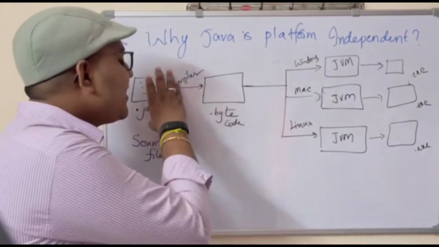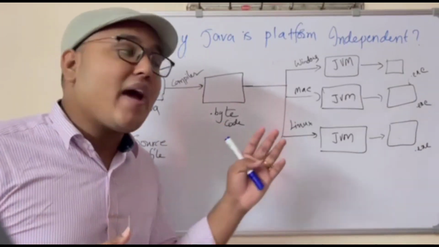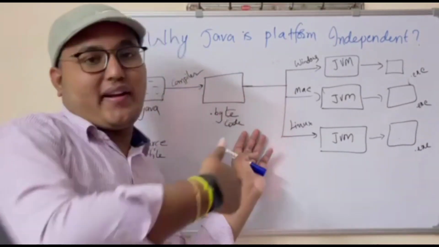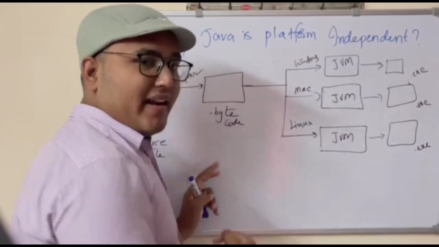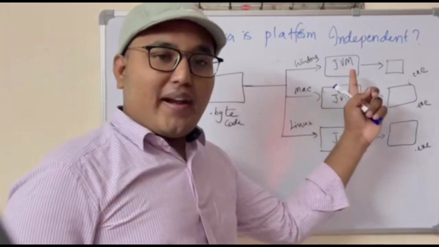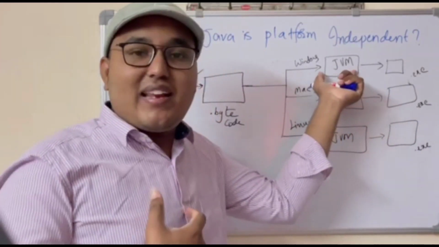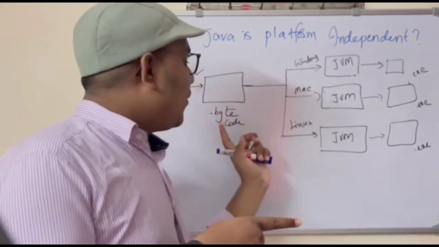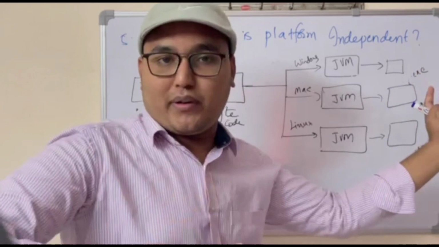Now it's just the conversion of .java to a bytecode where it doesn't have any influence of the operating system. Let's say this bytecode is given to a Windows operating system, if Java is installed, then we can directly execute the bytecode and we will get the output.